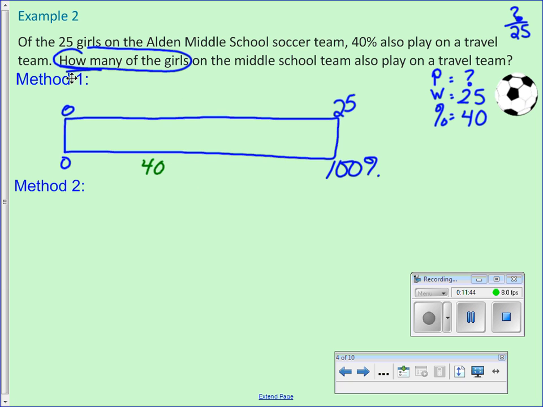So that means it's less than half of the team. So let's think of reasonable answers. If it's less than half, what's half of 25? 12.5. So my answer has to be less than 12.5. And I can't have half a girl on the soccer team. So it has to be less than 12 and a half. So think of that so it's a reasonable answer.